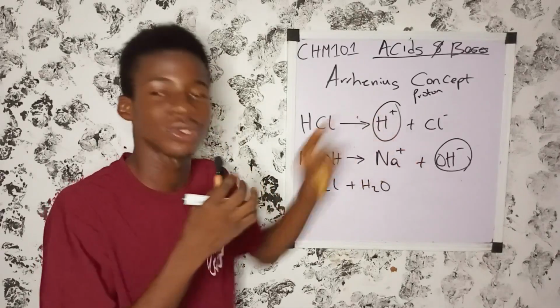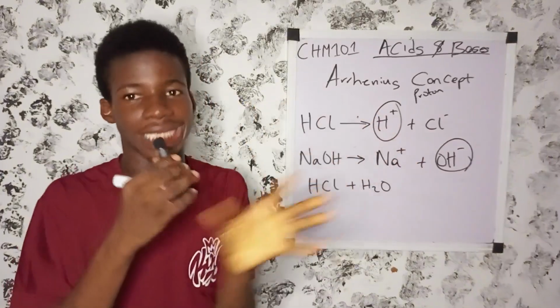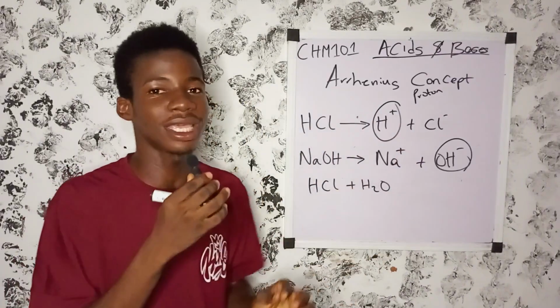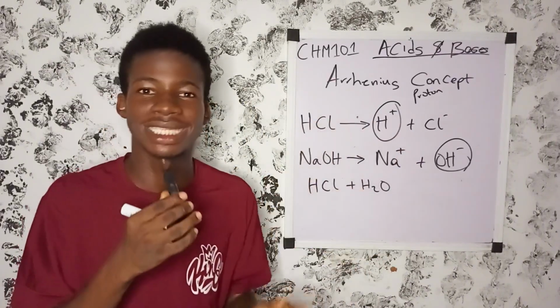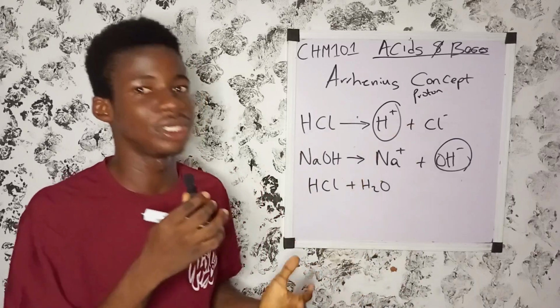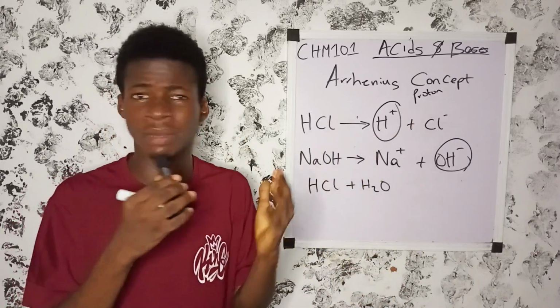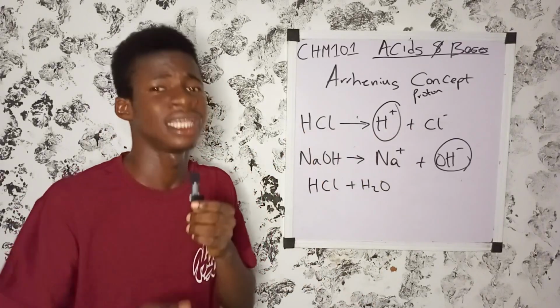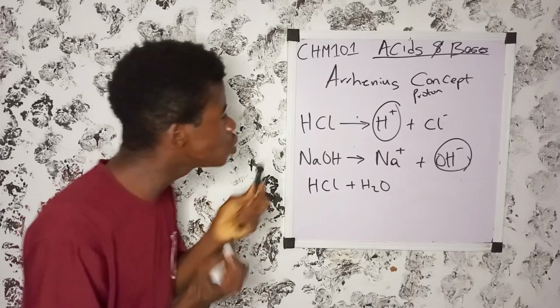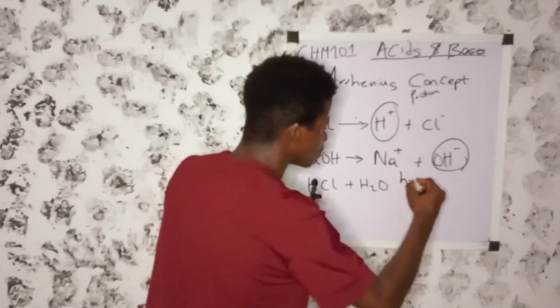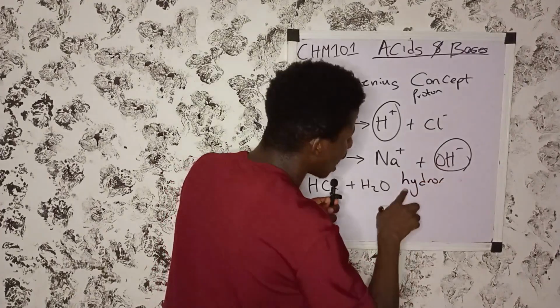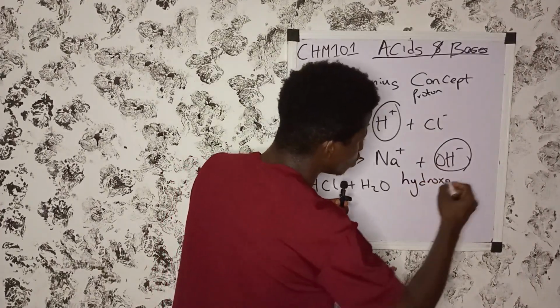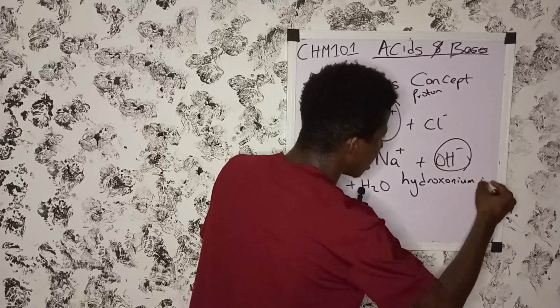Proton cannot exist alone when an acid dissolves in water. So that is why the definition is not correct. Then it was modified: an acid is now modified to be any substance that dissolves in water to produce hydronium ion. To produce what? Hydronium ion.